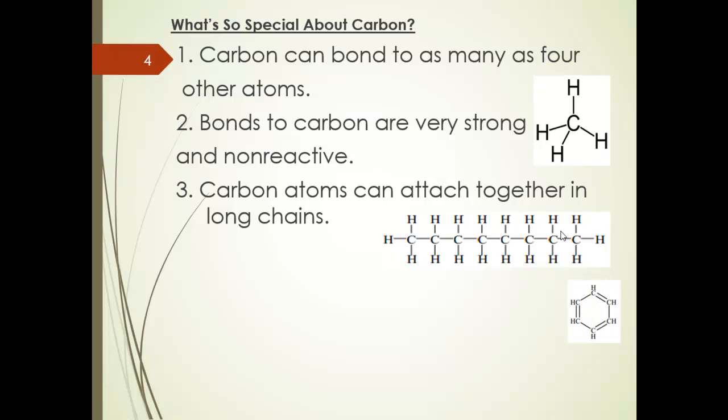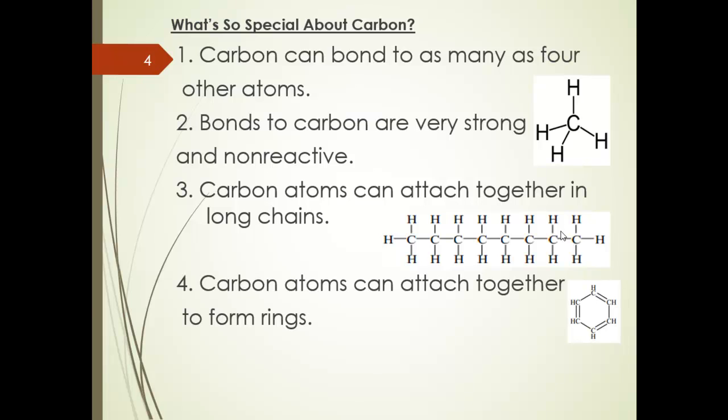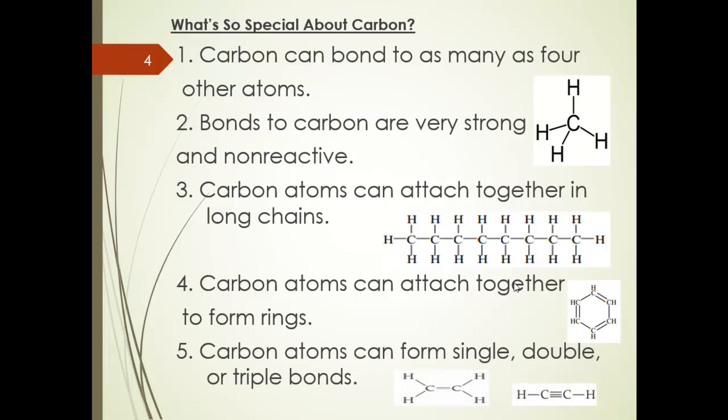And also they can form rings. So the carbon atoms can attach together to form rings. And also carbon can form single, double or triple bonds. So why carbon? Because carbon can attach with 4 other atoms and the bonds of carbon are strong and non-reactive. Carbon can attach together to form long chains, can form rings, and also can form single or double or triple bonds.